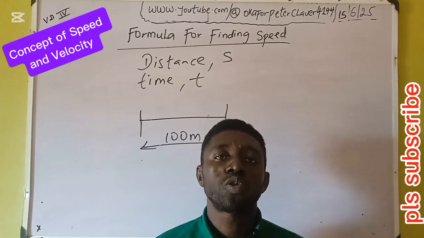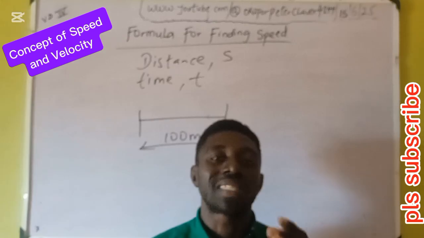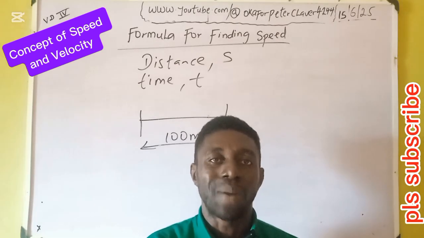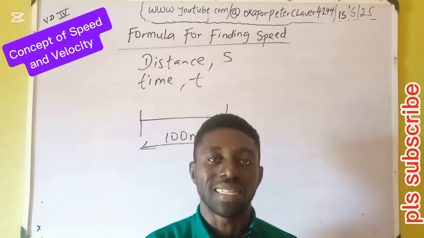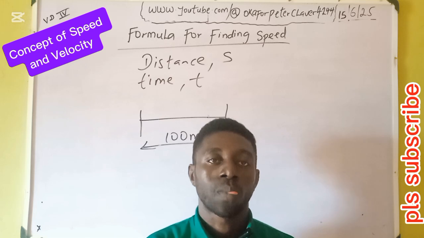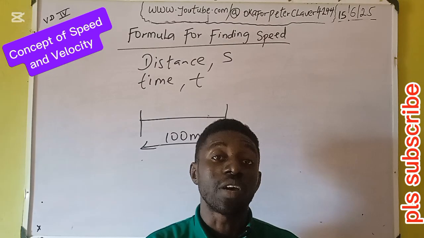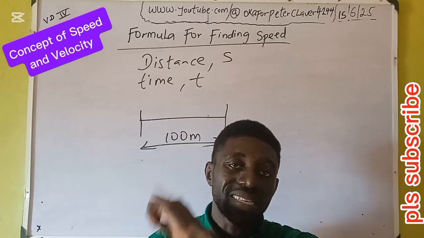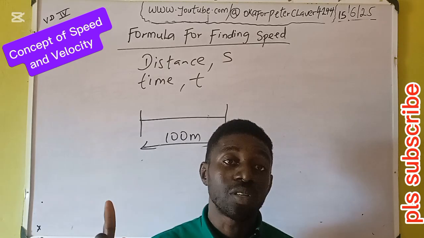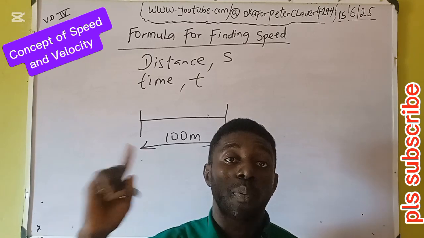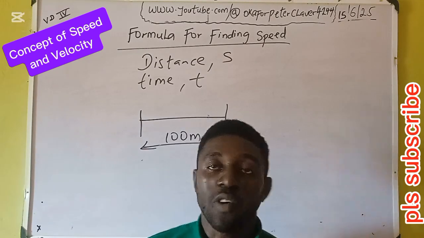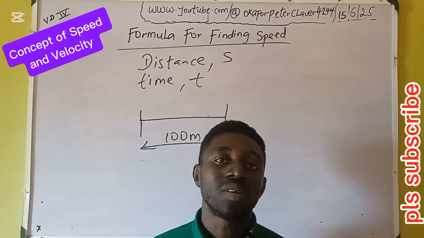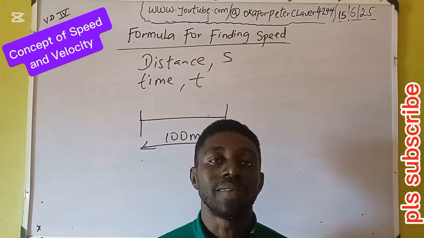Okay, let's say we want to engage two athletes in a 100 meters race. What we judge there is the speed, but you can never get the speed per se if you don't get the distance and the time involved. So for us to know the speed of a person, a body or an object, we must note distance and time. These physical quantities will help us to get our speed. First is distance, symbolized with the letter X. Then second is time, symbolized with the letter T.